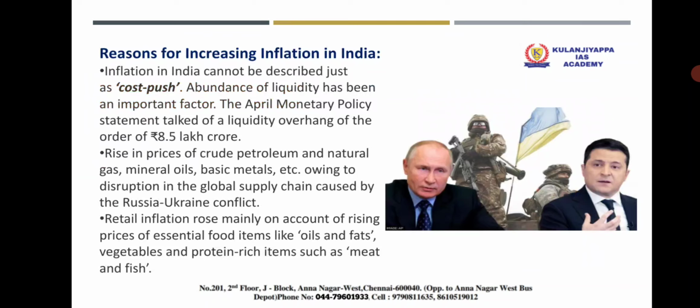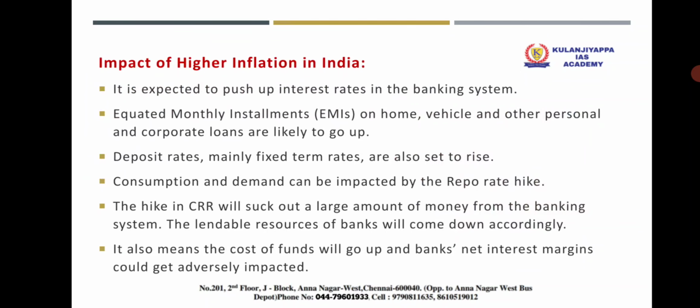There are several reasons for increasing inflation in India. One such is that inflation in India cannot be described just as cost push. Abundance of liquidity has been an important factor. The April MPC statement talked of a liquidity overhang of 8.5 lakh crore. The rise in prices of crude petroleum and natural gas, minerals, oils, basic metals, etc., and disruption in the global supply chain caused by the Ukraine-Russia conflict are reasons for rising inflation in India as of now. Retail inflation rose mainly on account of rising prices of essential food items like oils, vegetables and protein-rich items such as meat and fish.